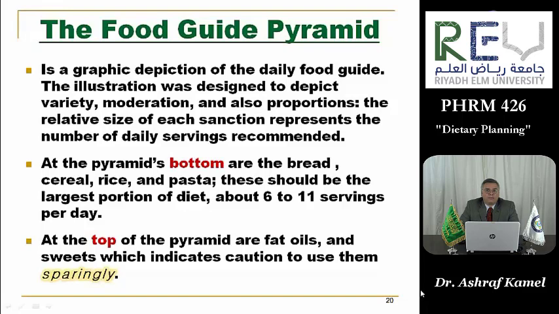The food guide pyramid. It's a graphic depiction of the daily food guide. The illustration was designed to depict variety, moderation, and also proportions. The relative size of each section represents the number of daily servings recommended. At the pyramid's bottom are bread, cereal, rice, and pasta. These should be the largest portion of the diet, about 6 to 11 servings per day. While at the top of the pyramid, we have fats, oils, and sweets, which indicates caution to use them sparingly.